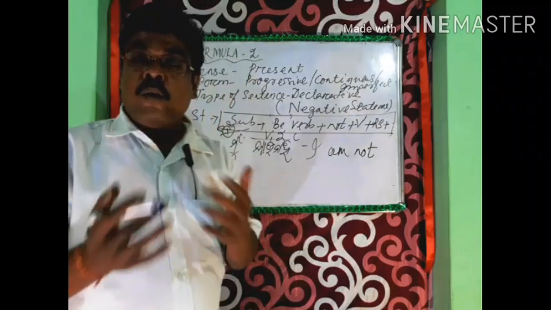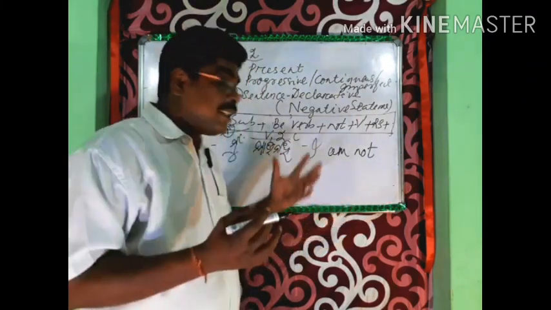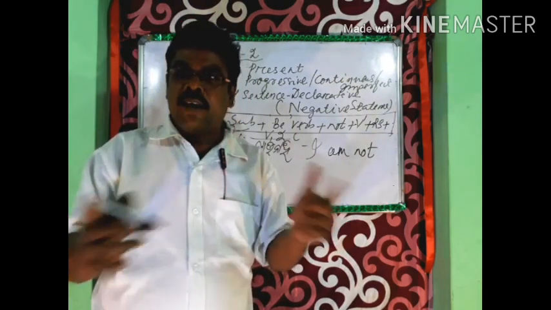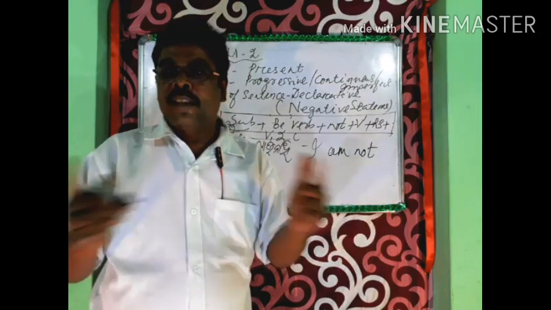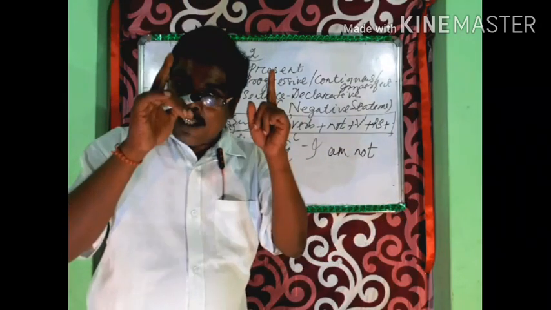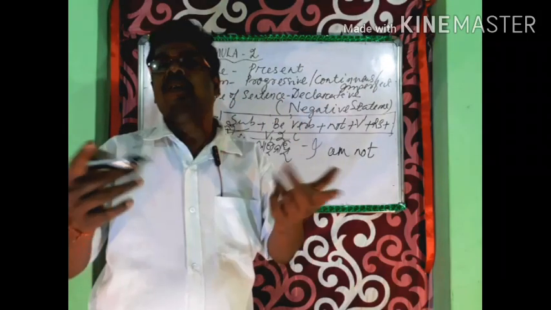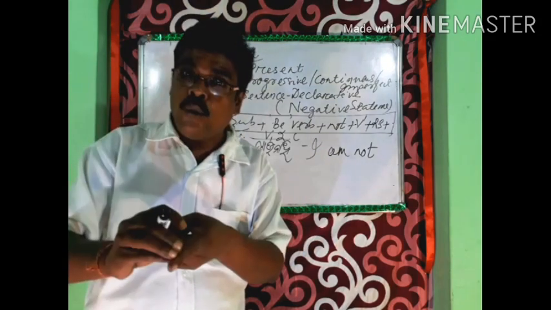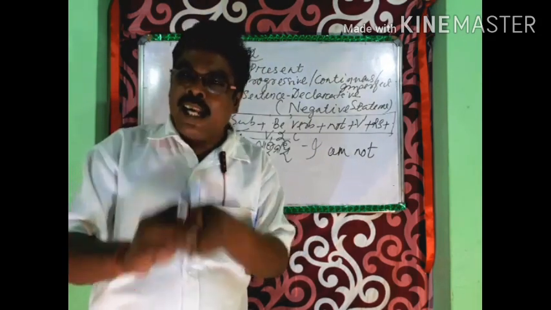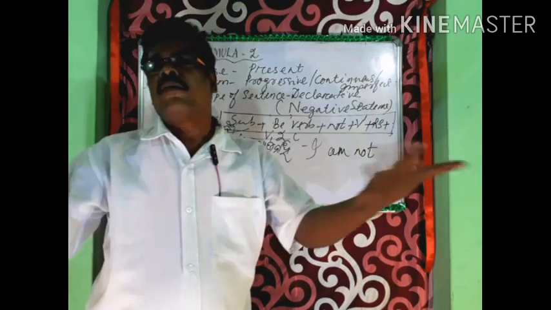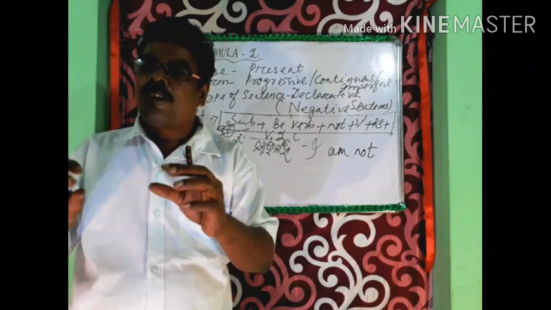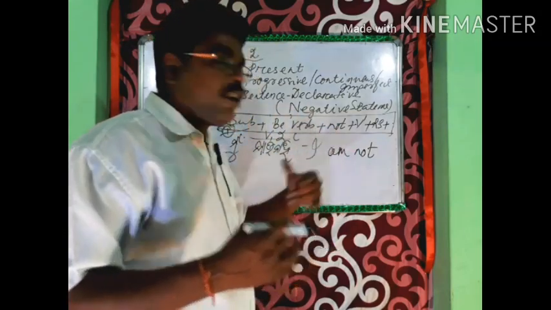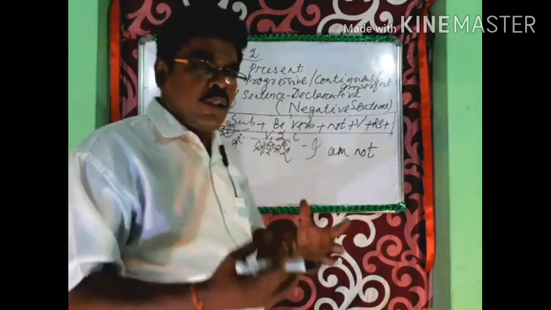Then not means nahi, no means nahi. How will you know that the sentence is negative? When we see words like no, not, never, neither, hardly, rarely, seldom, little, a little, few, we can know that the sentence is negative. We will find out such words in the sentence. So negative, not is the determiner. In grammar, not is known as the determiner.